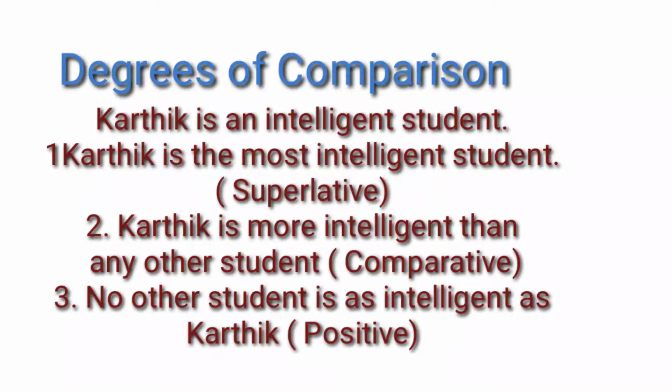As such, the sentences will be in this way. Karthik is the most intelligent student. So we should not use the suffixes est or er here for making superlative and comparative adjectives. Karthik is more intelligent than any other student. Third one, no other student is as intelligent as Karthik.